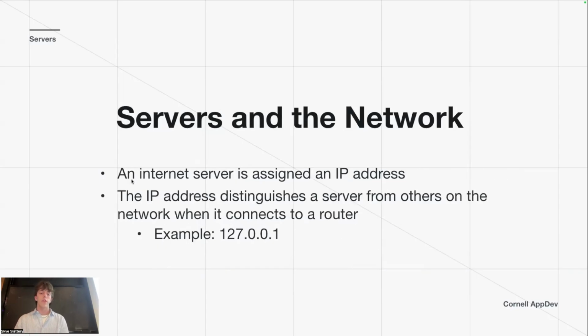You also have an IP address. An internet server is assigned an IP address, and then the IP address will distinguish a server from the others on the network. So one that you might be familiar with is 127.0.0.1, and that's the one that basically just universally says this computer. So that's like your localhost, that's this computer, right?